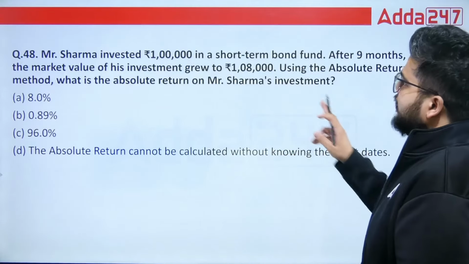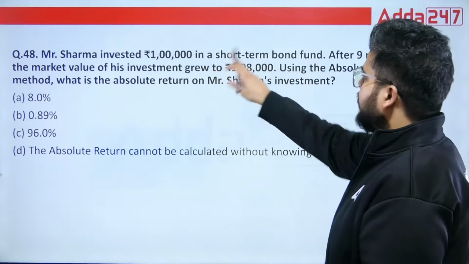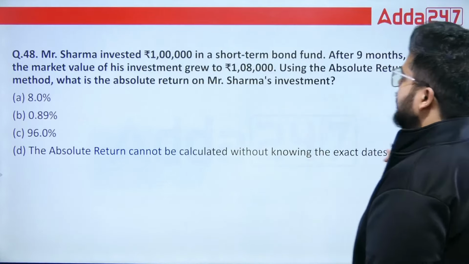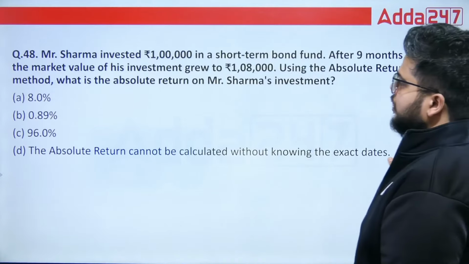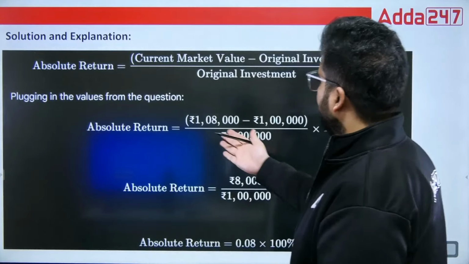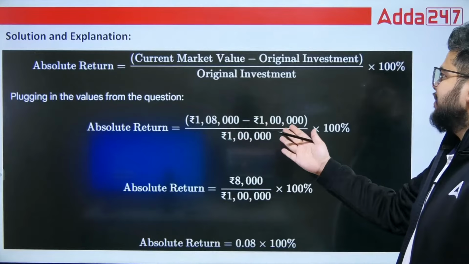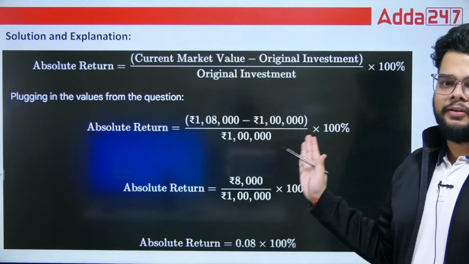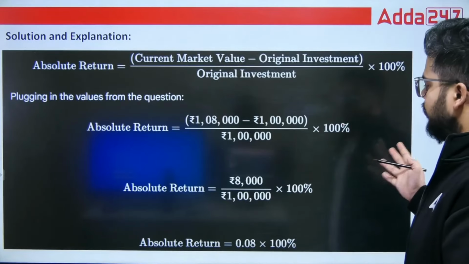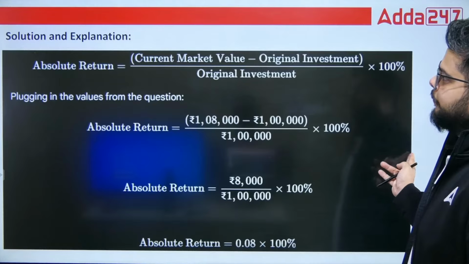The investment is 1 lakh and it grew to 1,08,000, so the absolute return will obviously be 8%. Simple. The market value minus the original investment, divided by the original investment, multiplied by 100, you will get the answer. Okay, 8% will be the right answer.